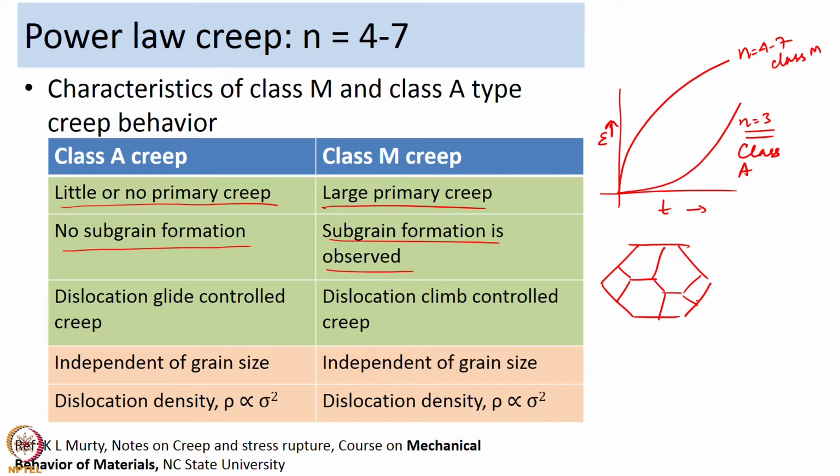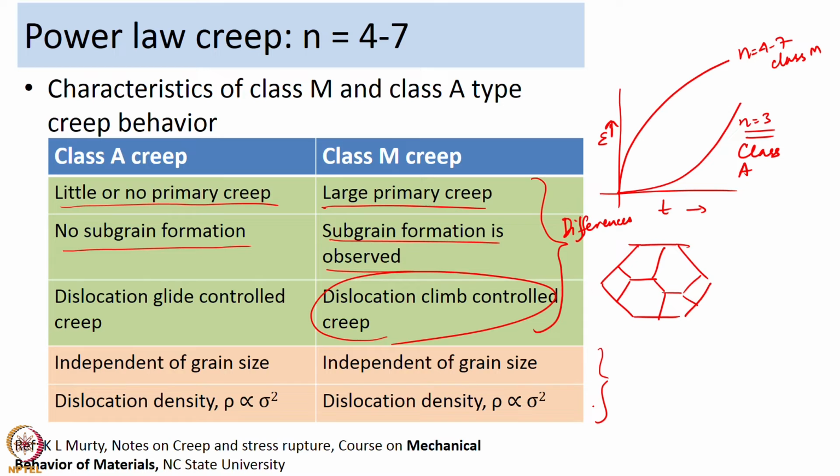So, that is why it is dislocation glide, whereas in class M alloys we are talking about dislocation climb controlled creep. So, the creep deformation happens only if climb is happening properly. So, these are the differences. So, these three are the differences between the class A and class M alloys and the creep behavior,